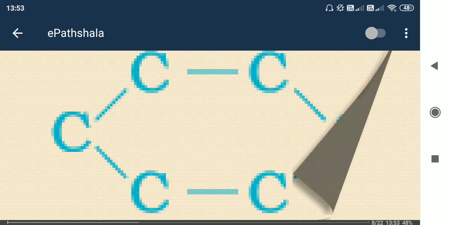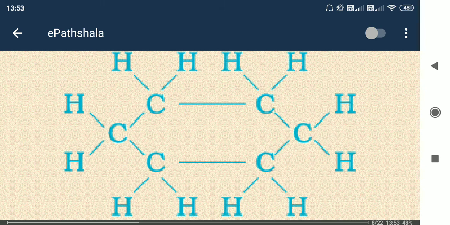That is not shown here. So total number of hydrogen is 6 into 2, 6 carbons, for each carbon 2 hydrogen, so 6 into 2 means 12 hydrogen. And carbon is 6, so C6H12.